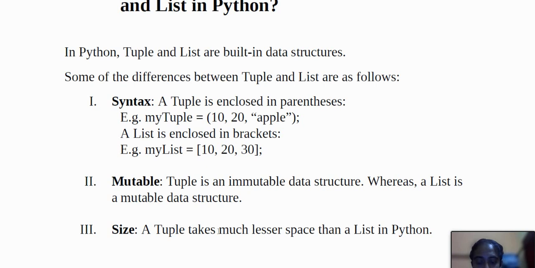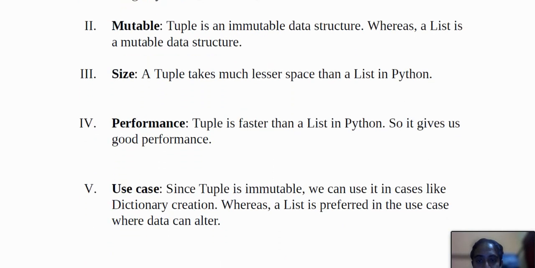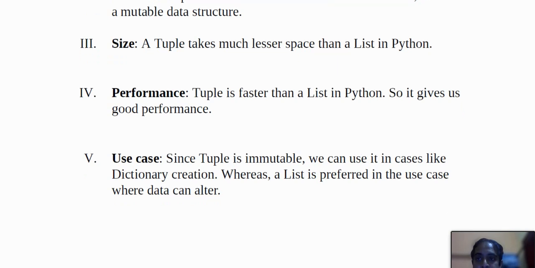Size: a tuple takes much less space than a list in Python. Performance: a tuple is faster than a list in Python, so it gives us good performance. Use case: since a tuple is immutable, we can use it in cases like dictionary creation, whereas a list is preferred in use cases where data can change.